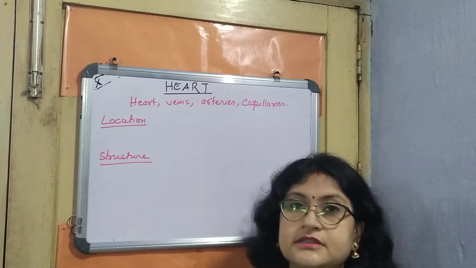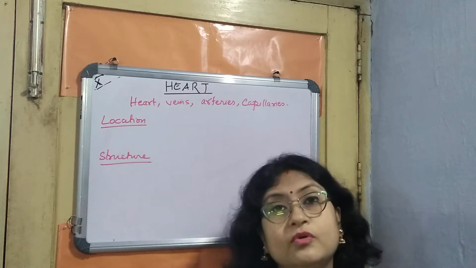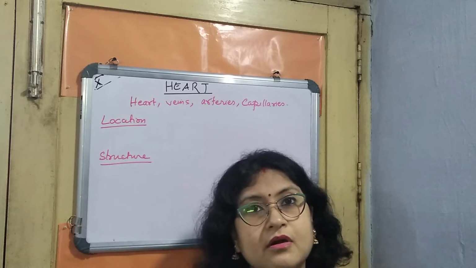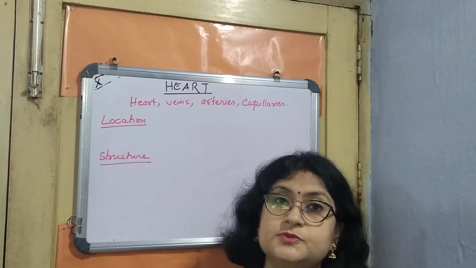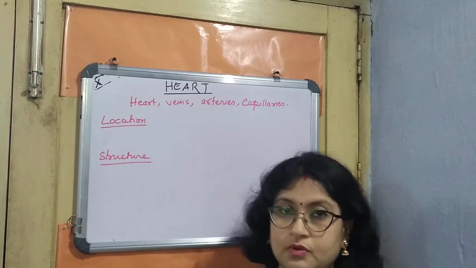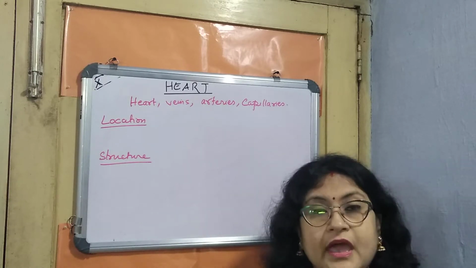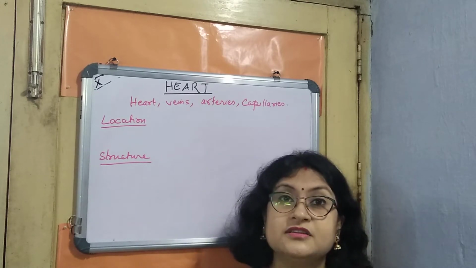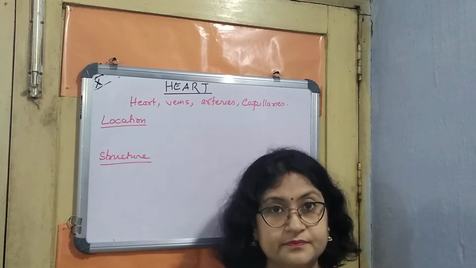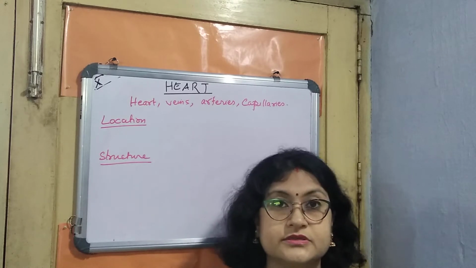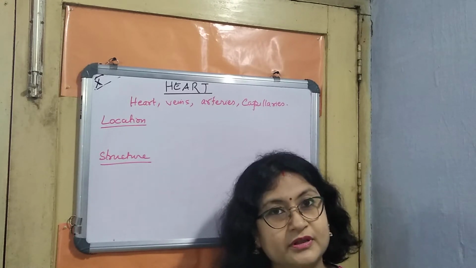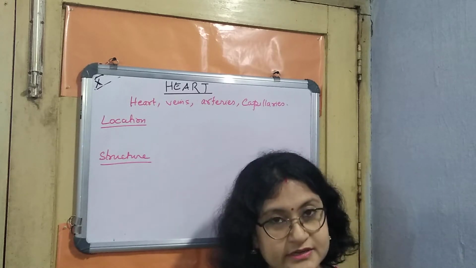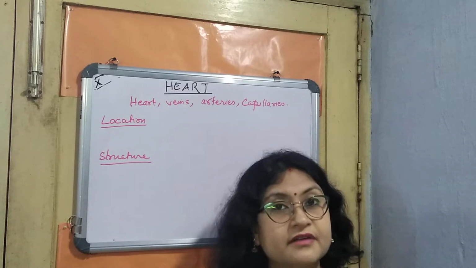First of all, let us learn about the location. And we know what the heart is. The heart is an organ of our body which is the pumping organ. What is pumping? It is pumping the blood. So let us study the location. Where is our heart present? Our heart is present in the upper part of our body, in between the lungs. How many lungs are there in our body? Two. So between the two lungs, the heart is located and it is above the diaphragm.